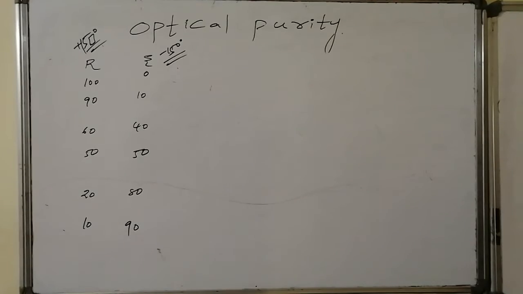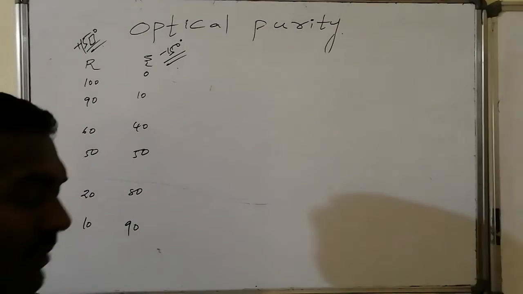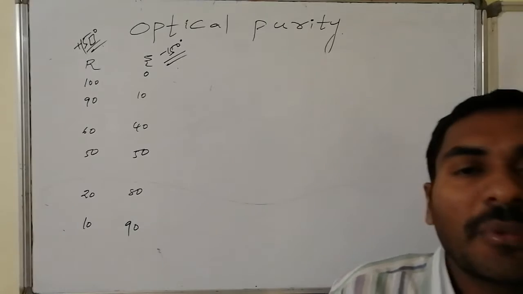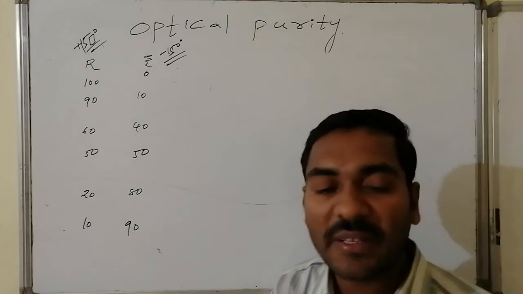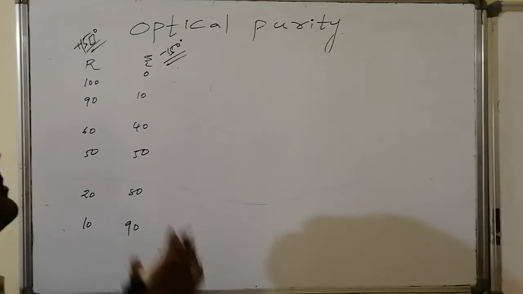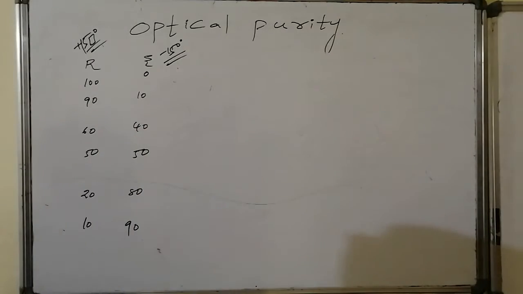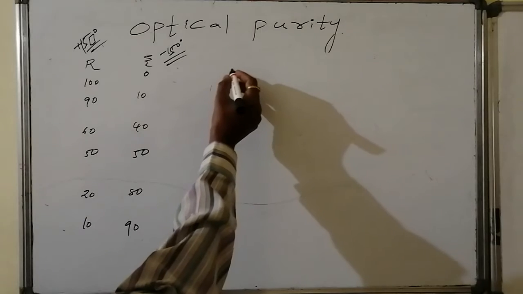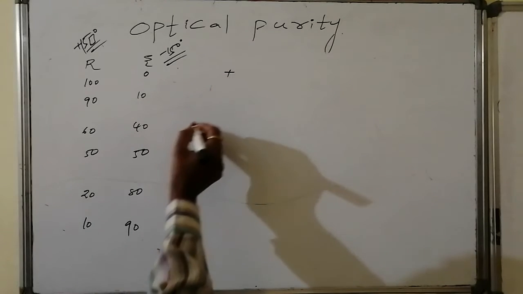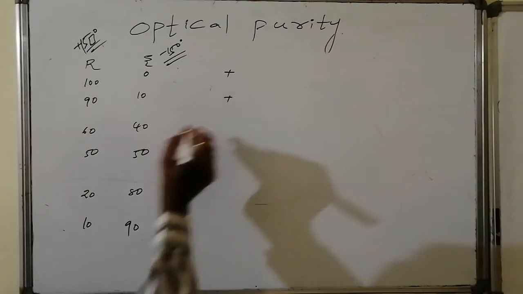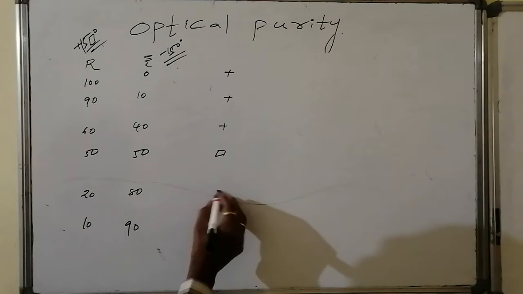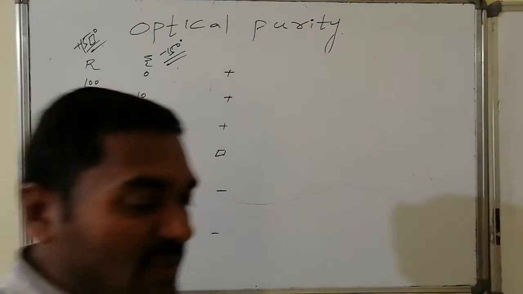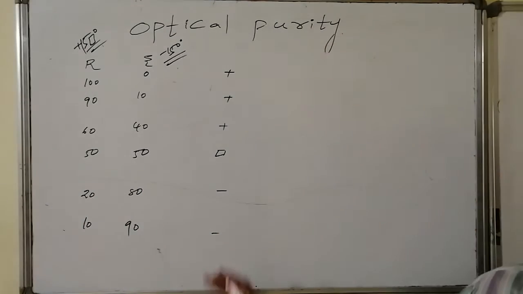Yes, the corresponding percentages of the components, their original specific rotations, and the specific rotation of the mixture. Let us have a discussion. If it is R and S combinations with these percentages, if R is 100%, then it has positive specific rotation. Here the major is R, so it is positive, and here R is 0, whereas the major is S. The S-related specific rotation is negative, so the resultant mixture also has negative rotation, and positive rotations elsewhere.